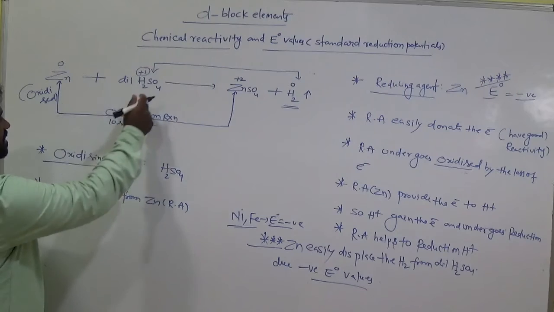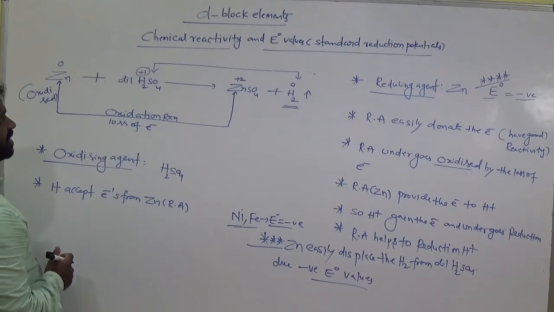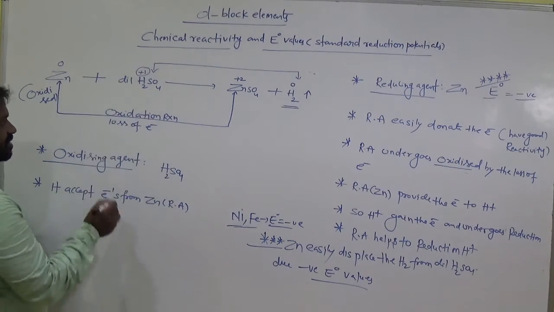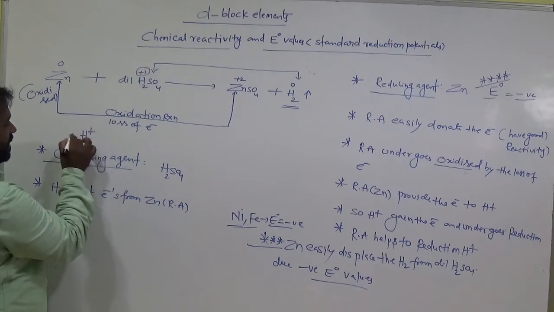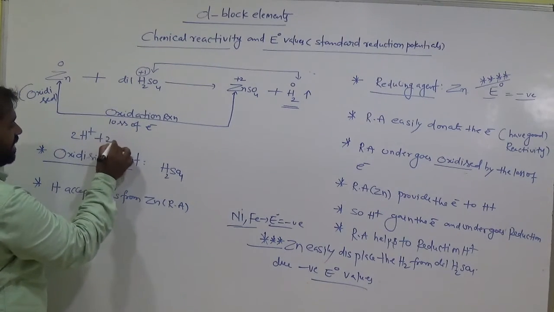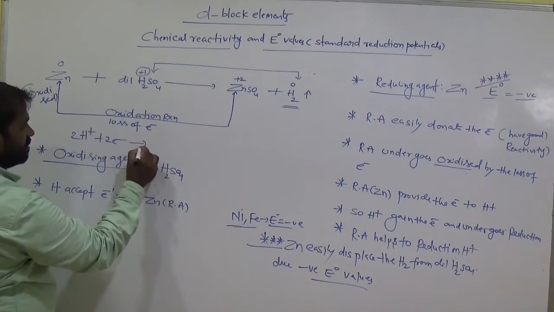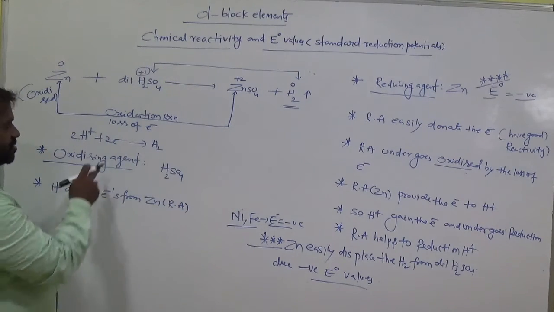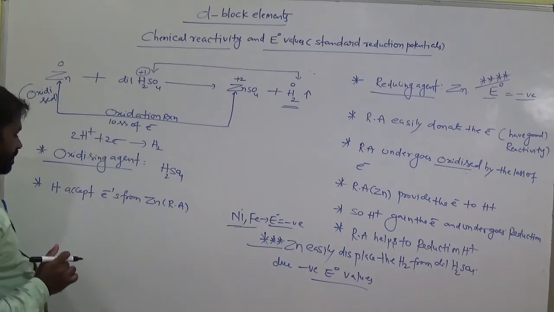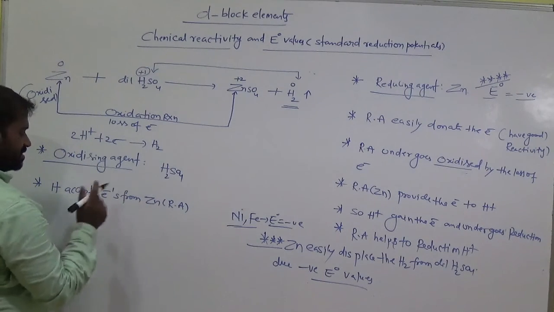It accepts the electrons, 2 electrons. Already we discussed that: 2 H plus accept these 2 electrons from zinc, then it becomes H2.